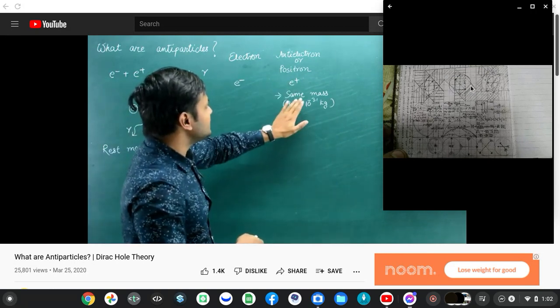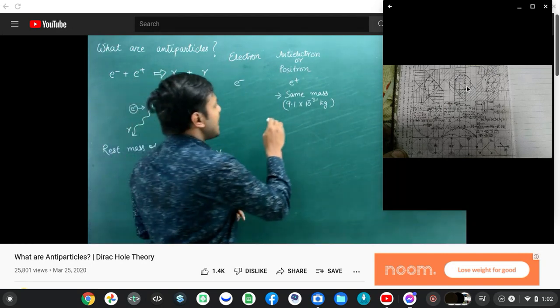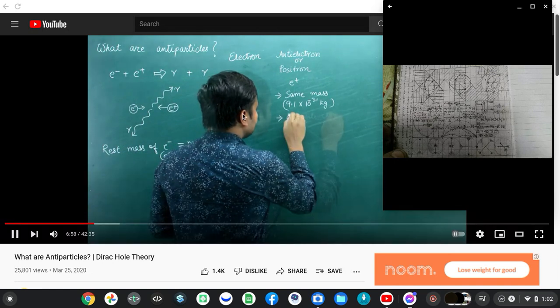The positron has the same mass as that of the electron, but positive charge. The electron has negative charge, and the positron has opposite charge.